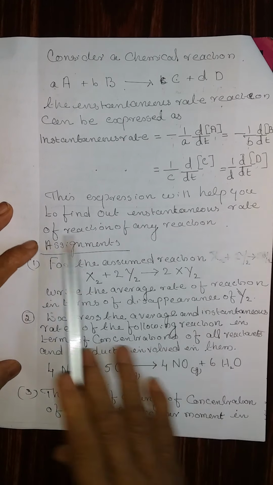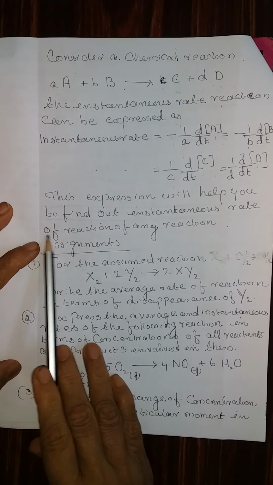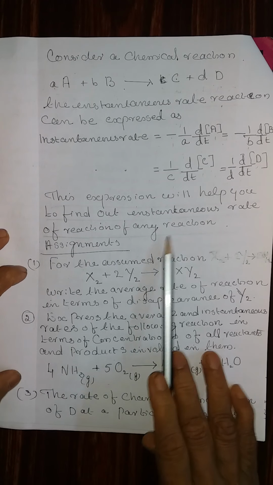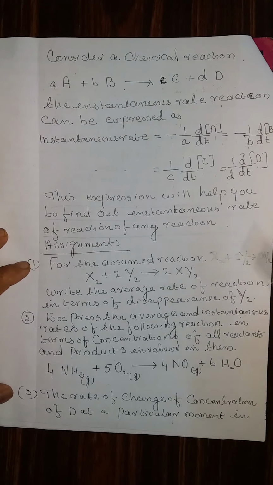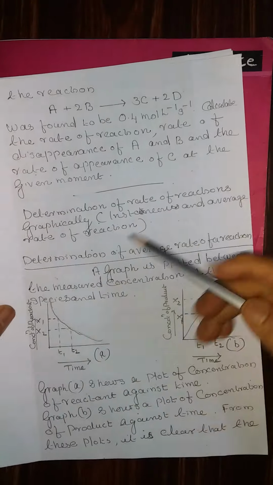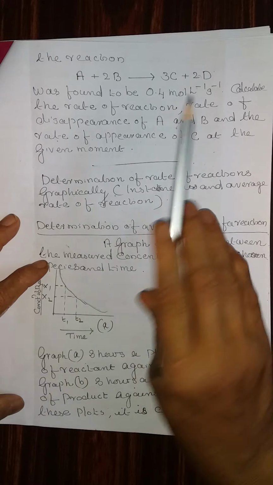If you know this theory, you can write the instantaneous rate of any chemical reaction. This expression will help you to find out the instantaneous rate of reaction of any reaction. Three assignments are given here. Please try to do them and see the answers in the textbook after doing them.